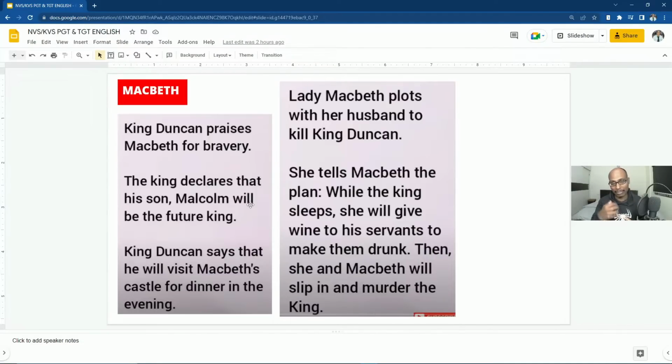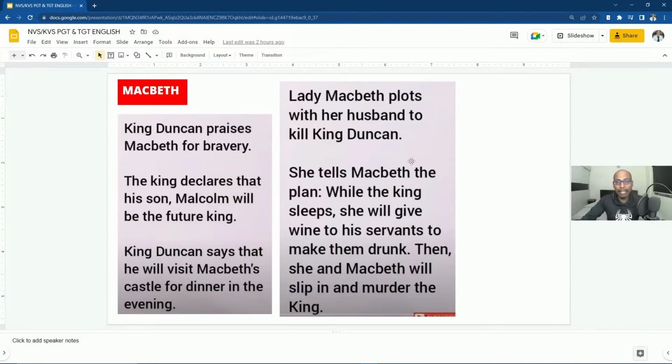Now Macbeth landed in confusion, because according to the witches, he has to become the king of Scotland. But when Malcolm was decided as the king by Duncan, now he got confused. King Duncan says that he will visit Macbeth's castle for dinner in the evening, because Macbeth and Banquo fought and suppressed the rebels of Scotland. So he wanted to go to Macbeth's castle and have dinner.